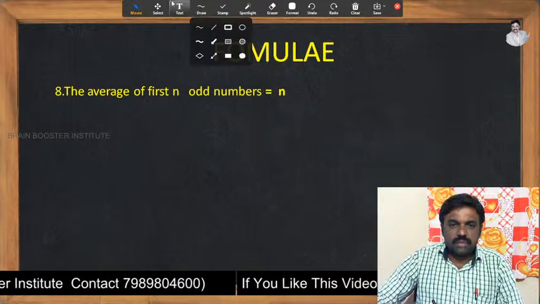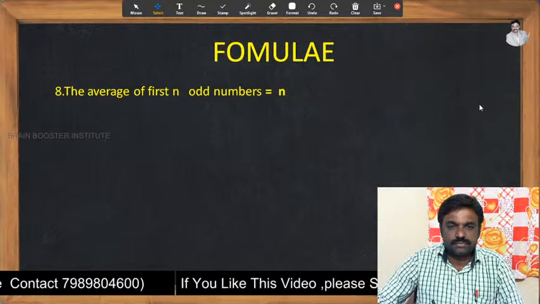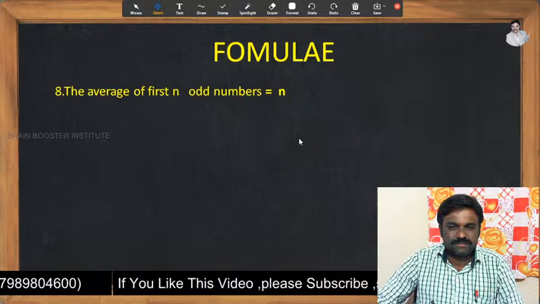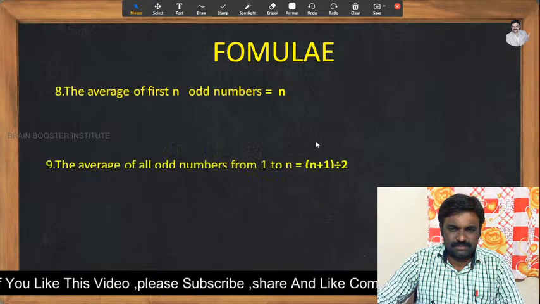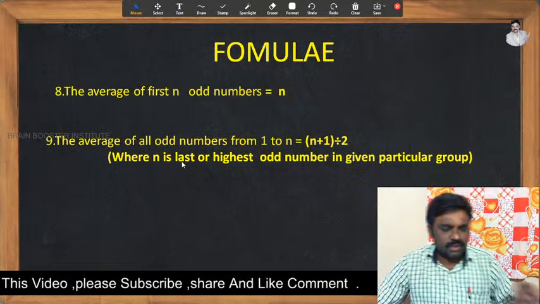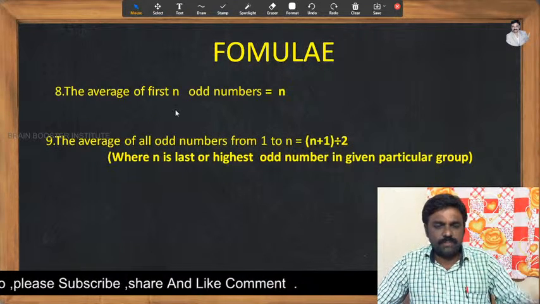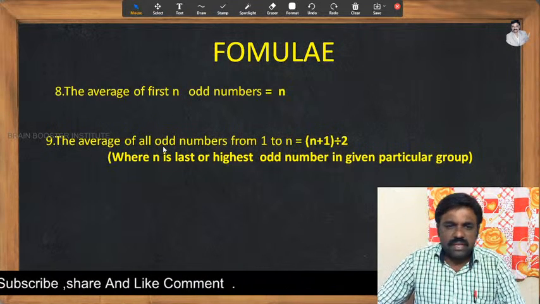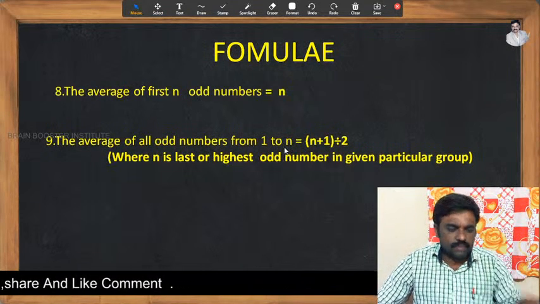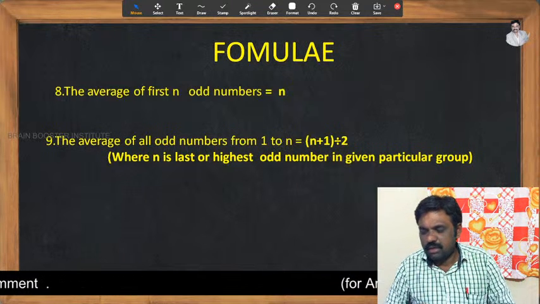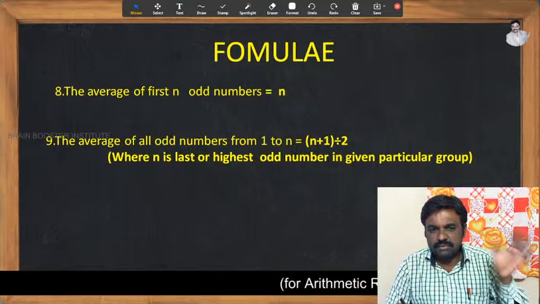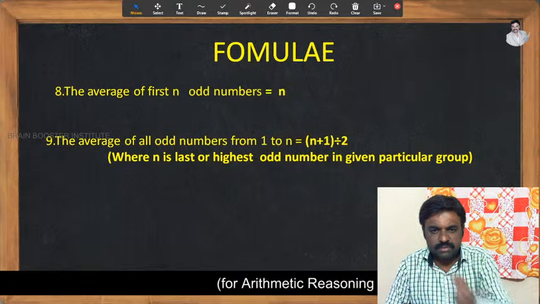Let's go with some problems. But let's go with another formula: the average of all odd numbers from 1 to n. I already told you in the previous lesson the difference between the first n odd numbers and the odd numbers from 1 to n.